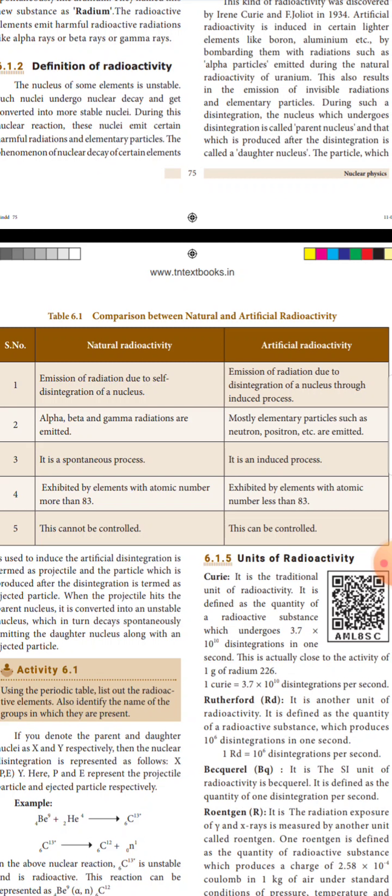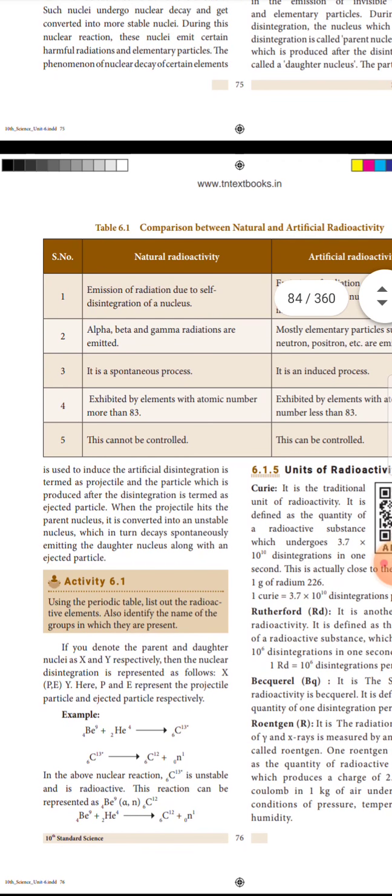Natural radioactivity is a spontaneous process; artificial radioactivity is an induced process. Natural radioactivity is exhibited by elements with atomic number more than 83; artificial radioactivity by elements with atomic number less than 83. Natural radioactivity cannot be controlled; artificial radioactivity can be controlled. These are the comparison points between natural and artificial radioactivity.